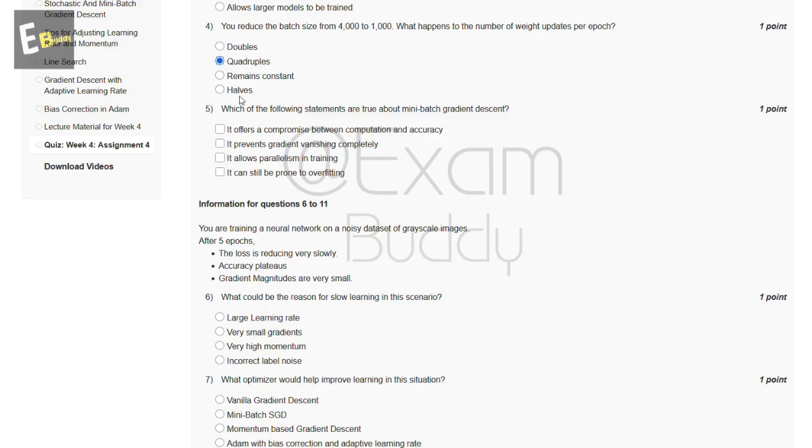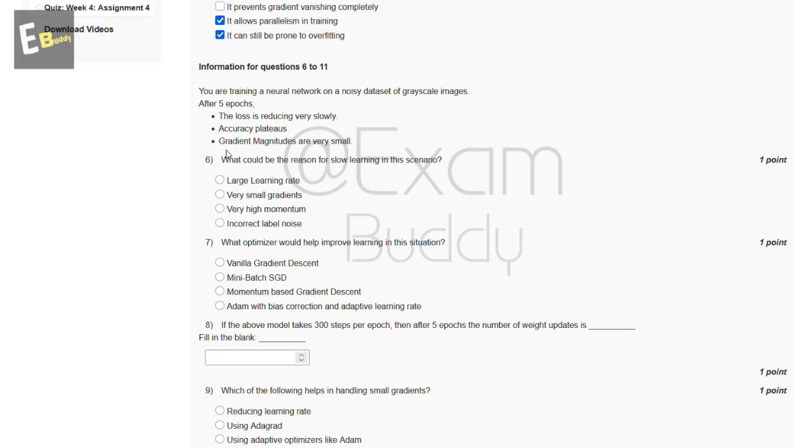Now the fifth question is: which of the following statements are true about mini batch gradient descent? So these are the options and the answer of our fifth question is A, C, D. Now the sixth question is: what could be the reason for slow learning in this scenario? The options are large learning rate, very small gradient, very high momentum, incorrect label noise. So the answer of our sixth question is B, very small gradient.